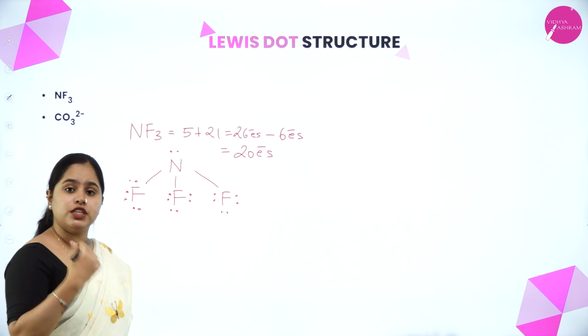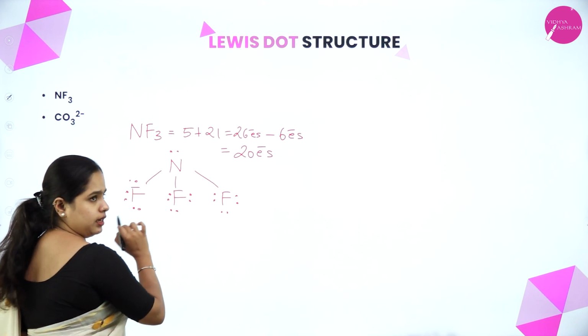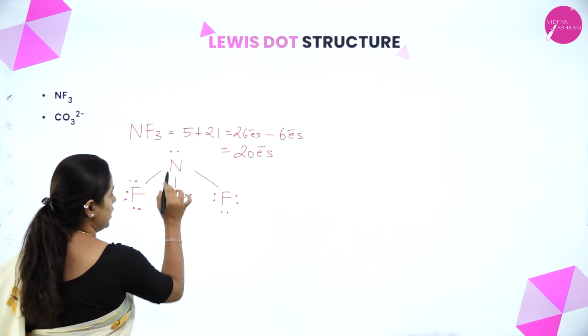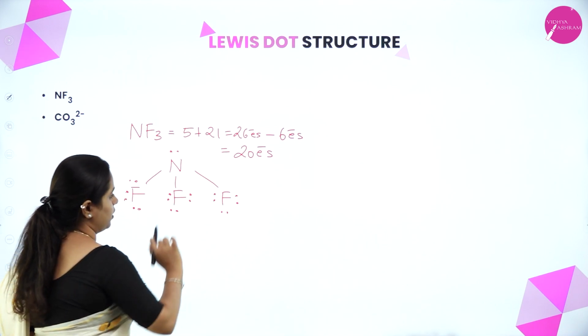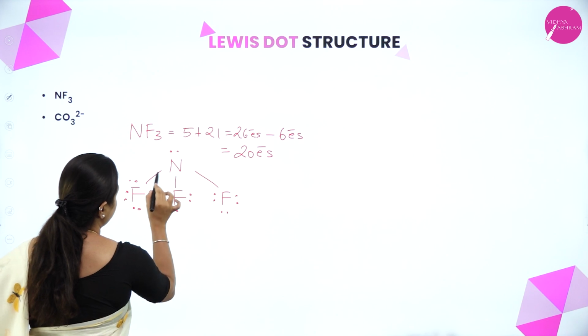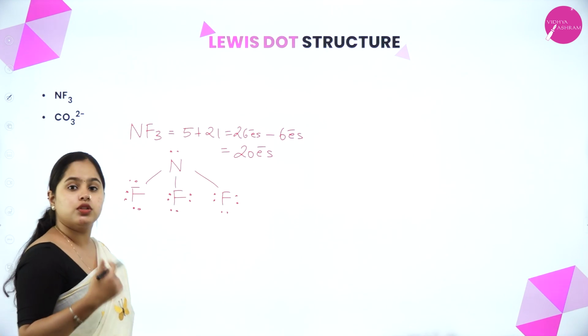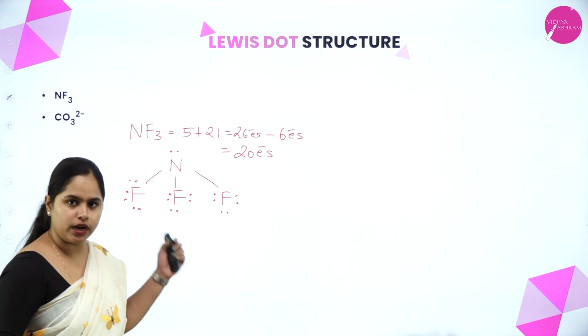Now we have to see if each of them is obtaining an octet. Right. So 1, 2, 3, 4, 5, 6, 7, 8. All the fluorines are attaining 8 electrons. What about nitrogen? 1, 2, 3, 4, 5, 6, 7, 8. Even nitrogen has attained its octet. So this is the Lewis dot structure for NF3.